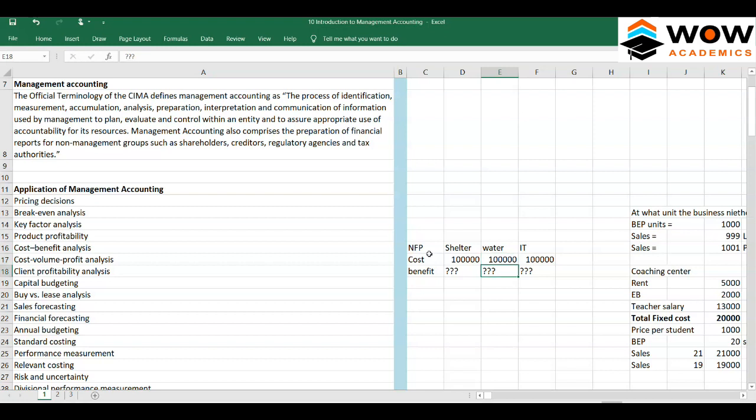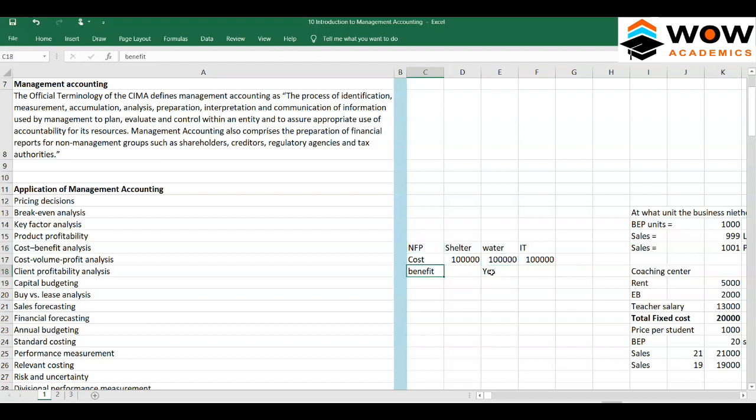So if shelter is only going to help the horses, and only a few horses are there, and IT systems are not that required for the company, then they could go for providing water. That could be the ideal thing here. So they might go with providing water facilities for all the animals in the place.